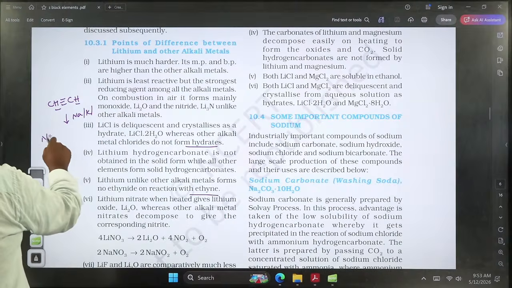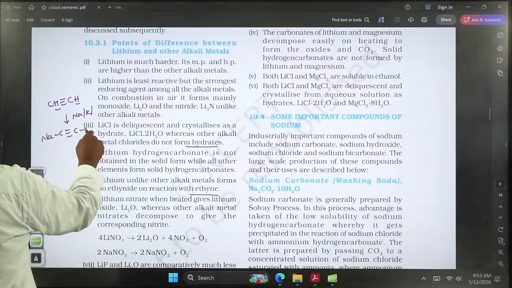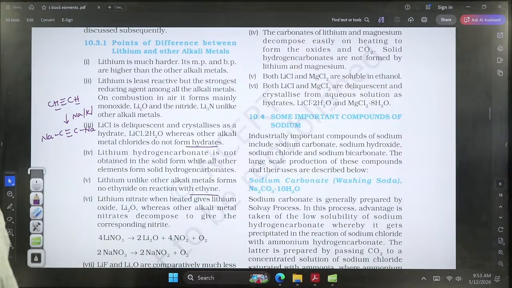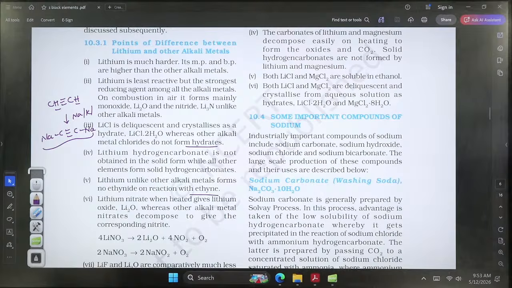So when sodium replaces the hydrogen, it forms an ethanide, actually it is called acetylide. It is a diacetylide compound. Those acidic hydrogens can be replaced by the alkali metals, especially from sodium onwards, but lithium cannot displace the acidic hydrogen.